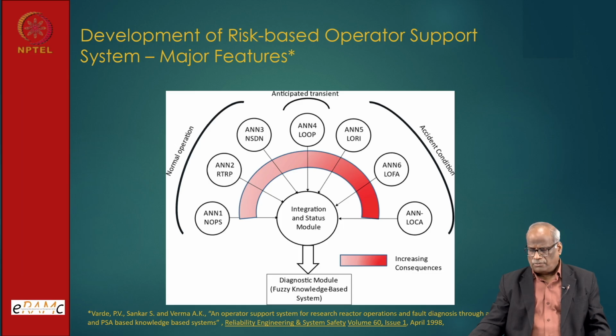So why not we build a system wherein there is an NN for loss of offsite power, reactor trip, loop, loss of regulation accident, loss of flow accident, loss of coolant accident? Why not we build a system for each one? It does not require resources. We have patterns, we have to convert those patterns into the time domain.